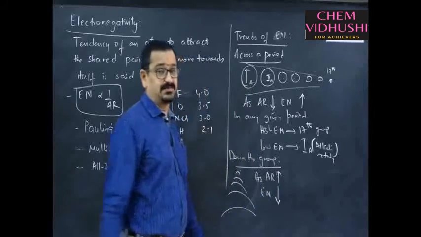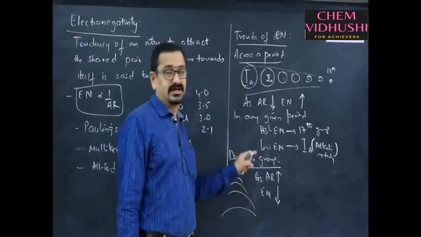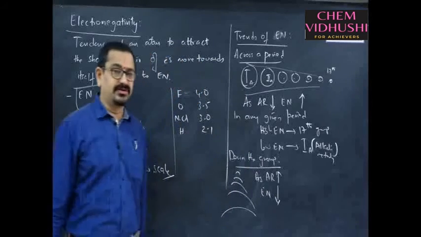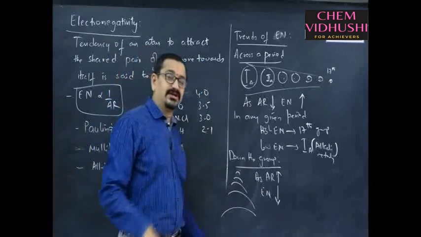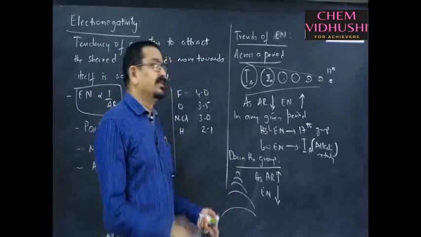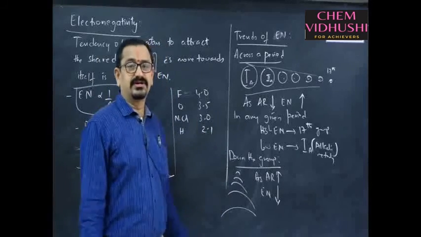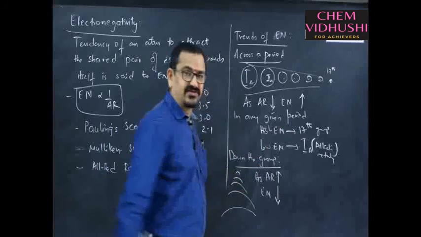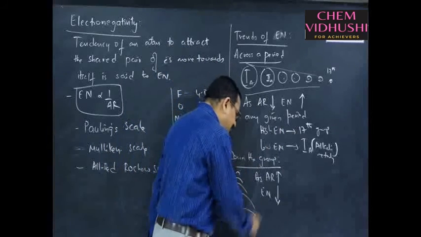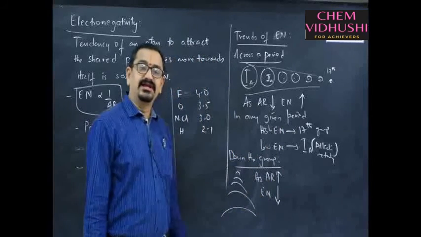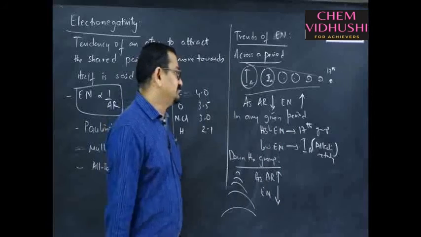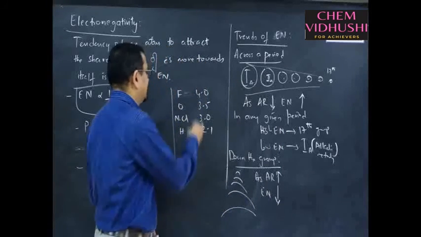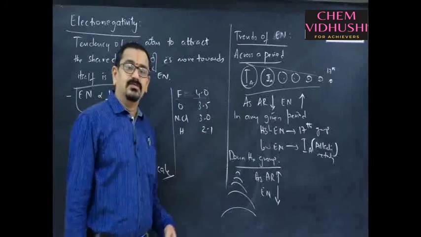Of course, there are some exceptions, namely the boron family and carbon family. There are some exceptional variations in the trend of electronegativity. That is all due to the consequence and effects of lanthanide contraction and actinide contraction. But in general, in most of the groups, this trend is followed. So, as down the group atomic size increases, electronegativity decreases. So, here which is the most electronegative element? Already we calculated this, fluorine is the most electronegative element.